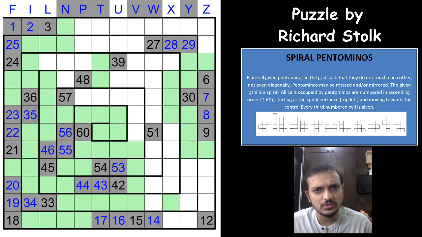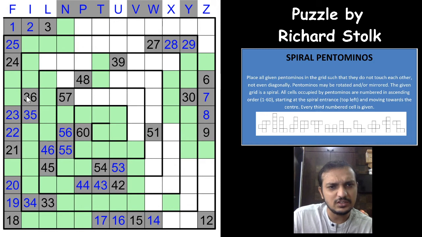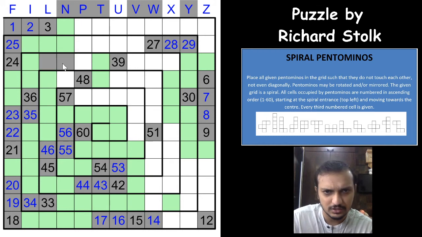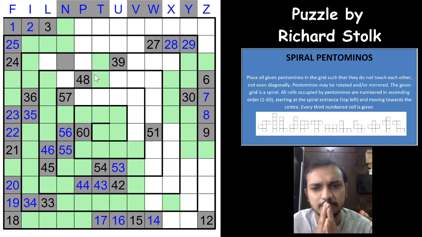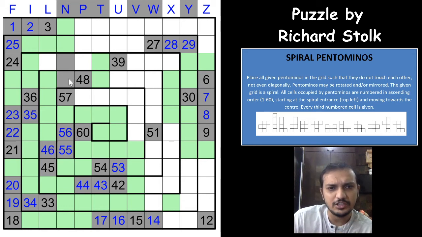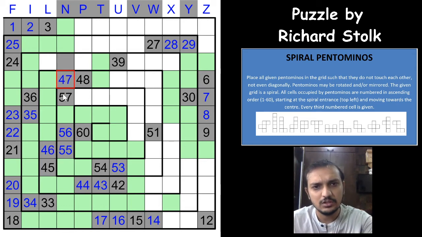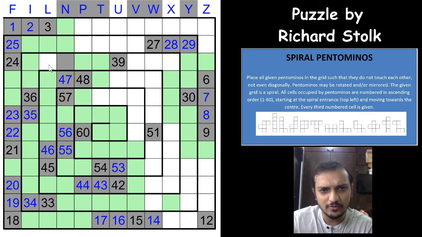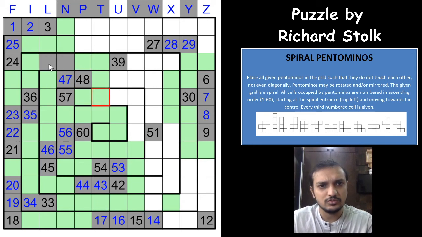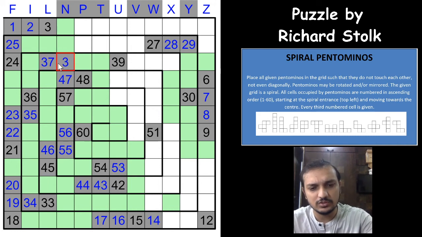Okay, now this puzzle seems to be a bit of a different solve. Okay, between 36 and 39, if this is a non-pentomino cell, this is also a non-pentomino cell, and then you don't have enough pentomino cells between 36 and 39. So this is a pentomino cell. Okay, so between 46 and 48 you have only one cell, that would be 47. So which means that it cannot be a P, it would have to be an F. P is already taken. So 36, this becomes 37, this becomes 38.